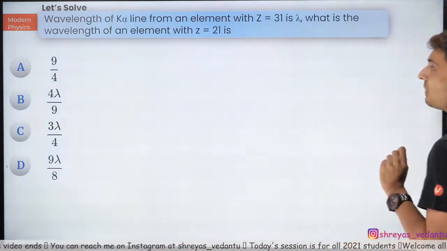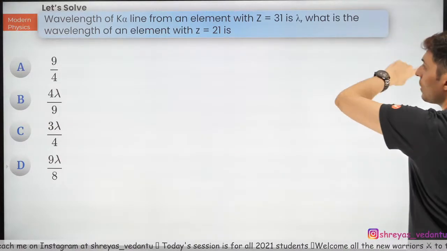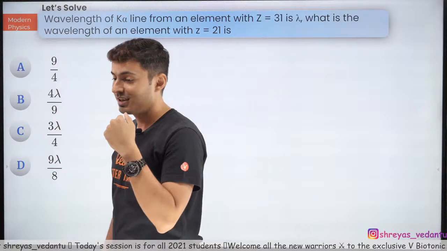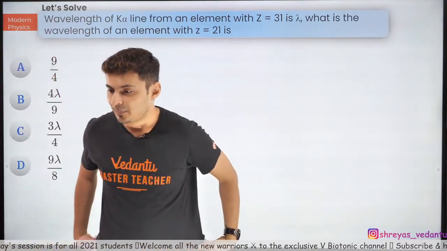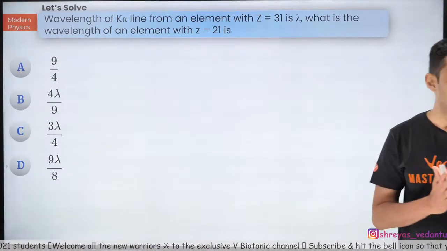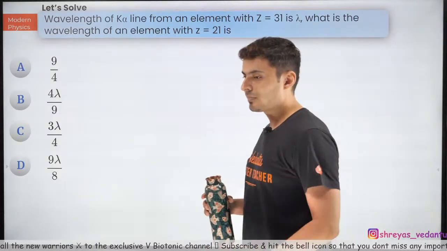Alright, the wavelength of K alpha for an element with Z equal to 31 is lambda. What is the wavelength of the element when Z is 21? Interesting. It's based on X-rays. Come on, my warriors, figure this out. The wavelength of K alpha for an element, Moseley's law, that's your hint.